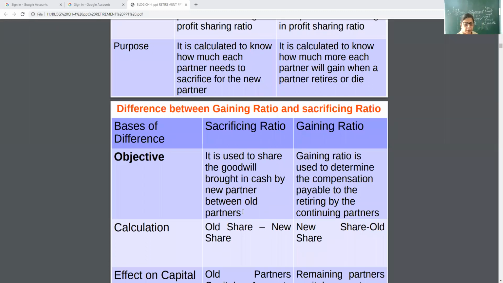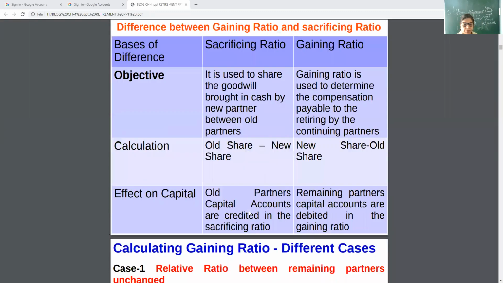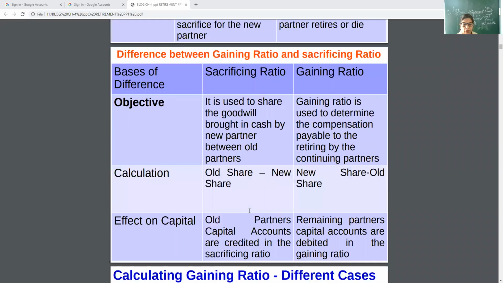Effect on capital. By the sacrificing ratio, old partners' capital accounts are credited in the sacrifice ratio while distributing goodwill. Yes, the goodwill account is debited, and their capital accounts are credited. I gave you the general entry.